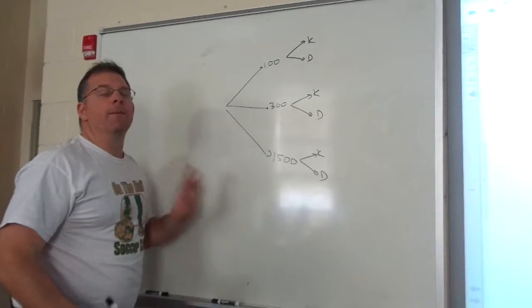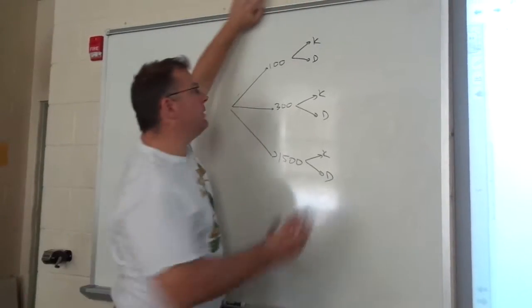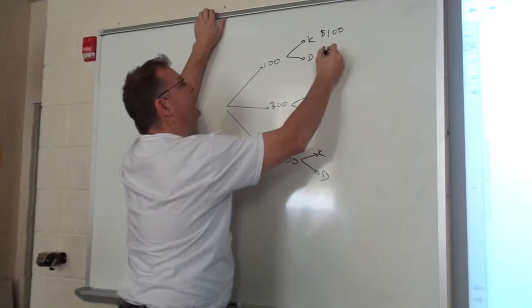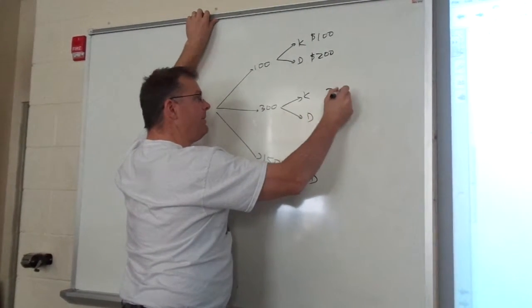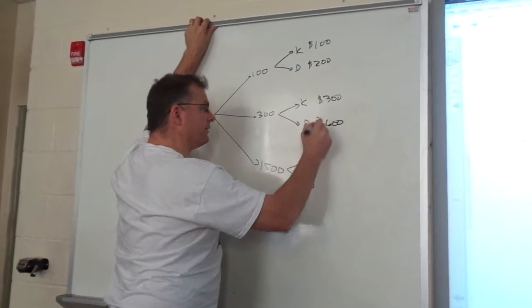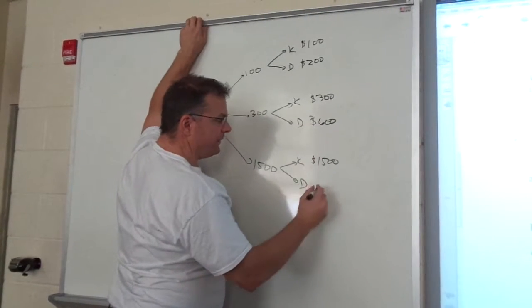Now let's put our money values on here. If we win 100 and we get to keep it, that means we get 100 bucks. If we win 100 and double it, now we're up to 200. 300 and we keep. 300 and we double, 600. 1,500 we keep, 1,500 we double.